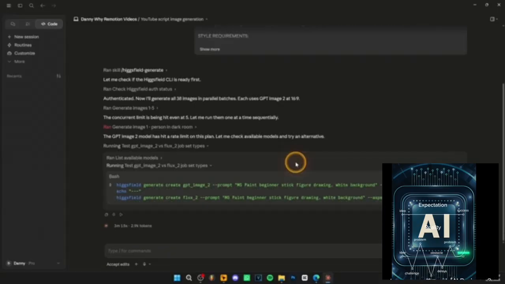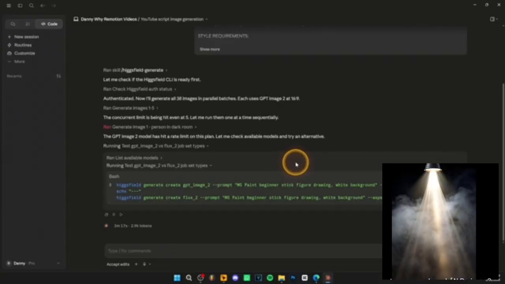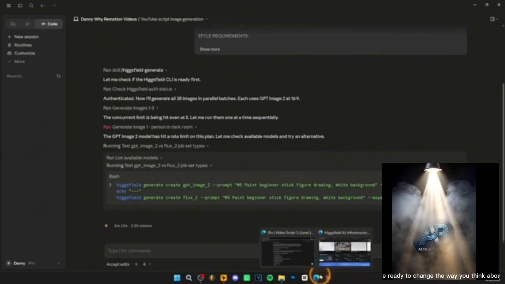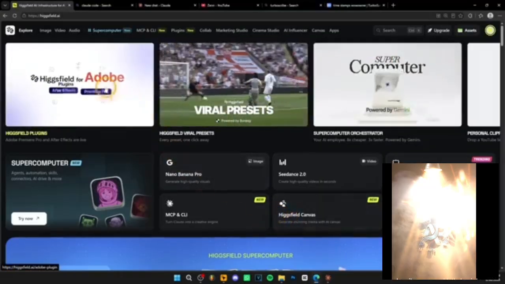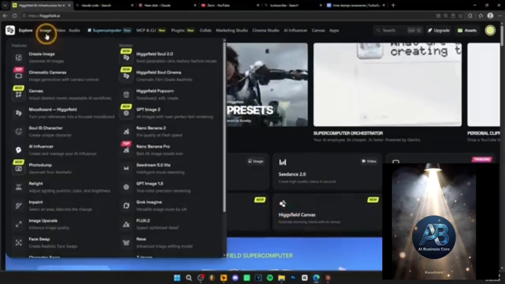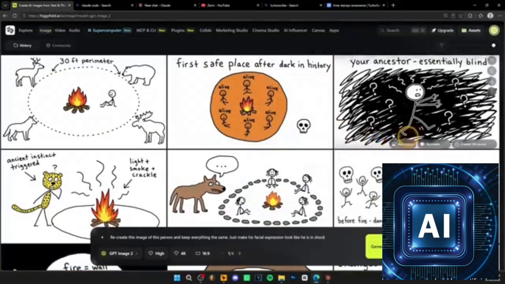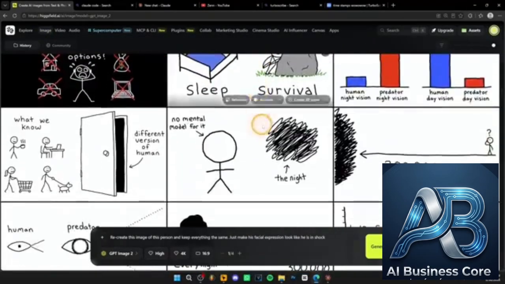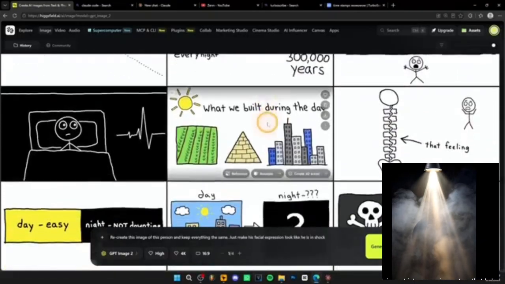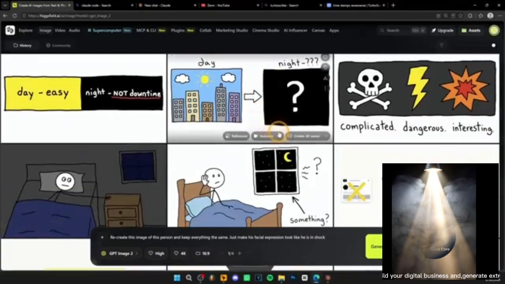Now, to check your images, all you have to do is go back to your Higgsfield account. So back to Higgsfield over here, all you have to do is click at the top left where it says image. Click on this, and over here, you should have all the images that are being generated right now. If I scroll down, we have all the images for the script, and they have the exact same style as that channel.